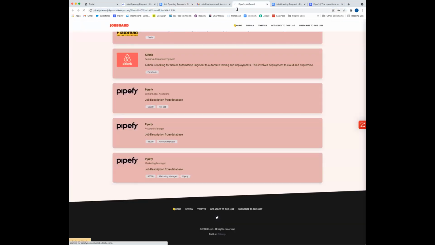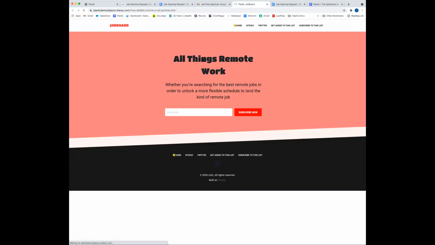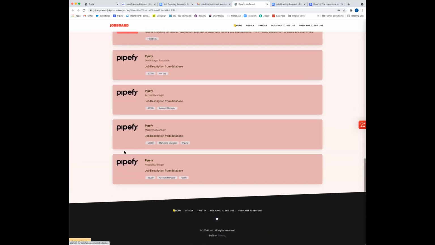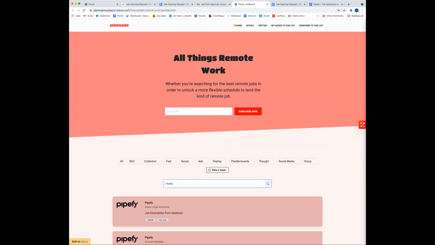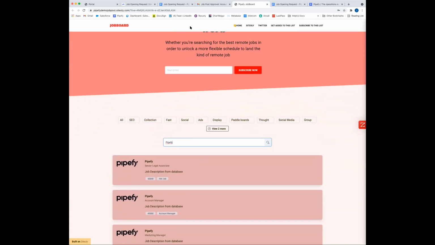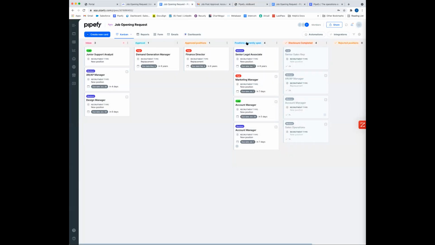Now, if I go into my Pipefy job board right here, give that a refresh, you'll see that it actually already posted into my job board. Of course, I'm not going to really post onto our Pipefy Career Center, but you'll see it posted right here. It brought over the tags of salary, account manager, Pipefy. So then we can come in here and maybe search that later on. And at the end of this process, when it hits that deadline in 7 days, it would automatically move itself over to disclosure completed and take that off of our website.